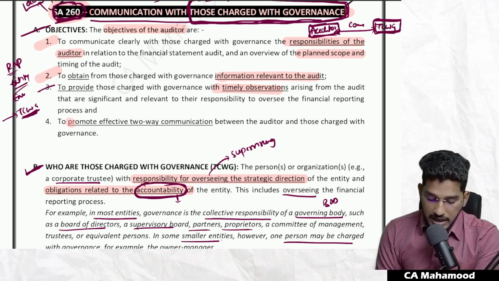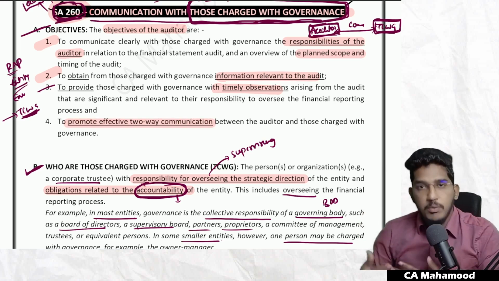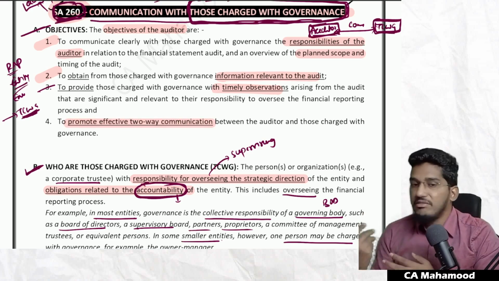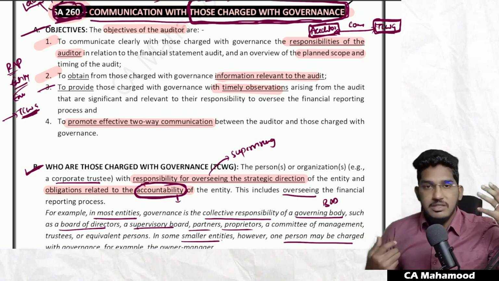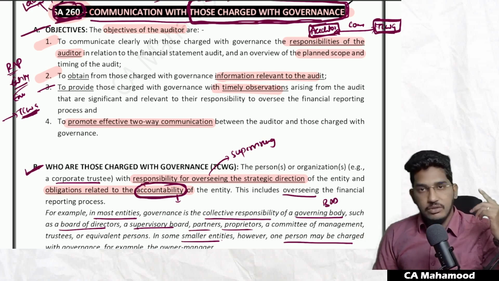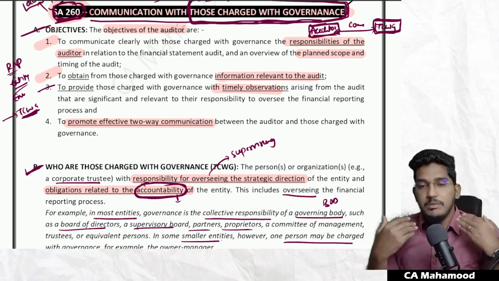And you have to promote effective two-way communication between auditor and those charged with governance. That means there should be proper communication. Don't go and argue with them. Don't go and fight with them. So you should not be very commanding. You should not say, hey, I am an auditor, I want all information, you have to give. That's all. So don't be so aggressive. There should be mutual cooperation.